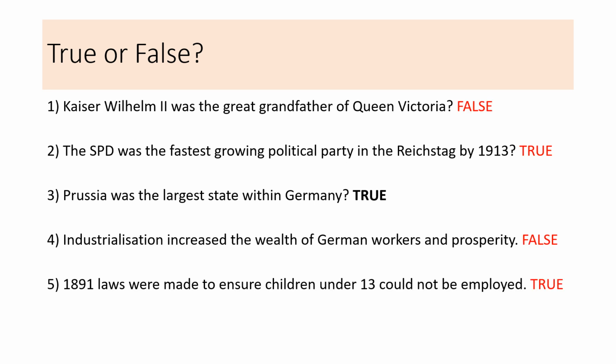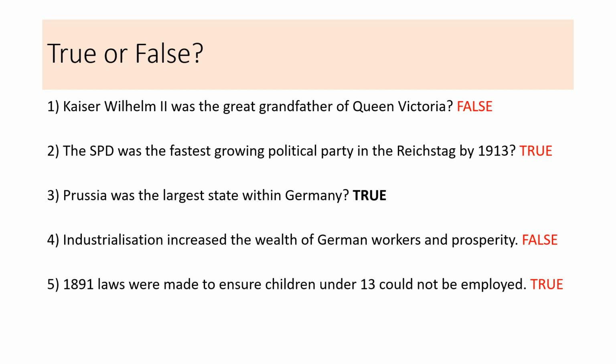Let's see how you did. So Wilhelm was not the great-grandfather of Queen Victoria. That's false. She in fact was his great-grandmother. The SPD was in fact the fastest growing political party. That is true. Prussia was the largest state in Germany. Again, true. Industrialisation increased the wealth of German workers and prosperity.